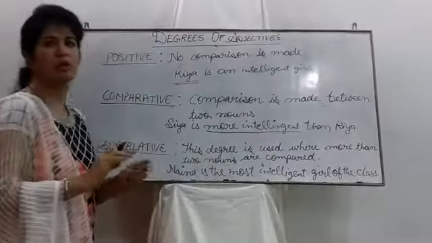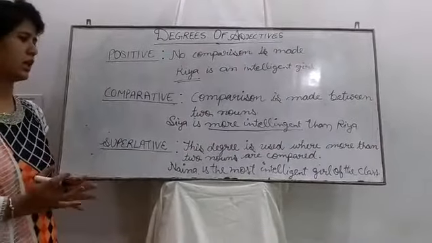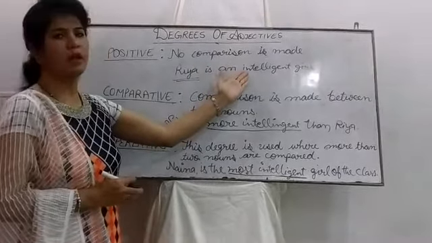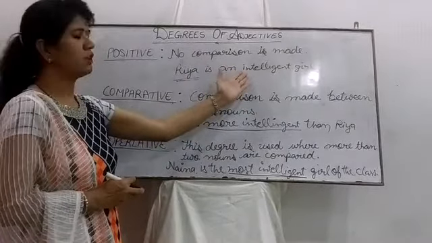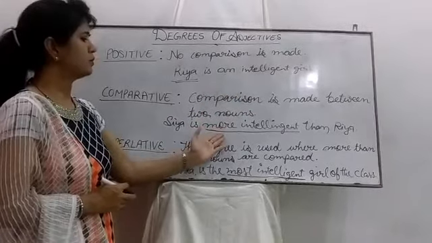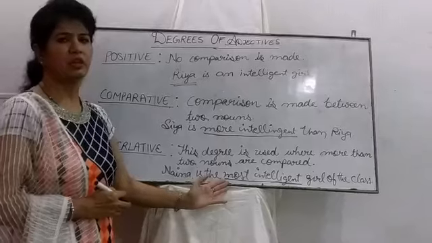Here we are talking about the whole class, and Nana is the most intelligent, so we have used the superlative degree. The same word, intelligent, is a positive degree where there is no comparison, more intelligent is the comparative degree, and most intelligent is the superlative degree.